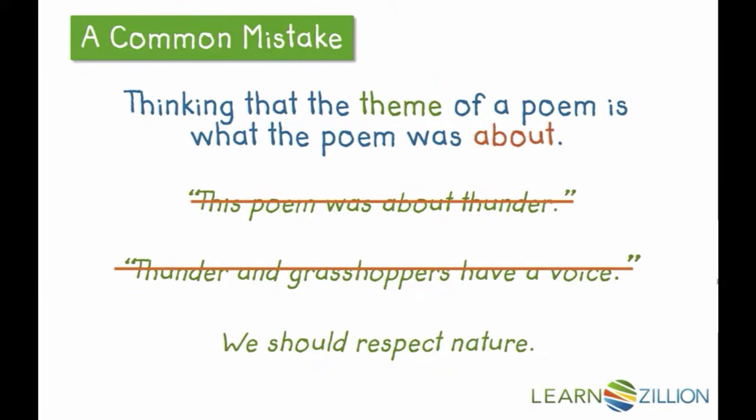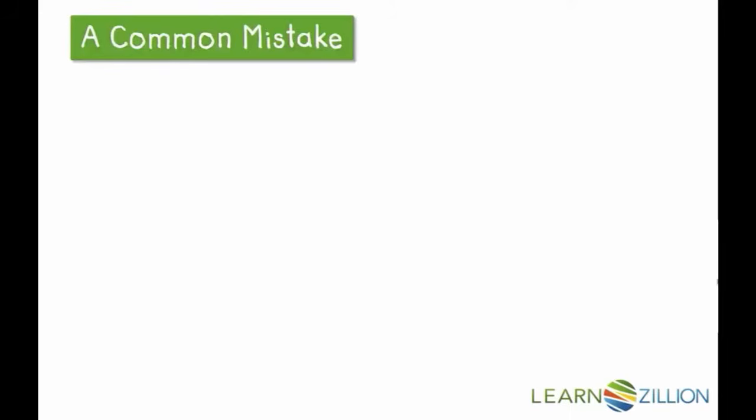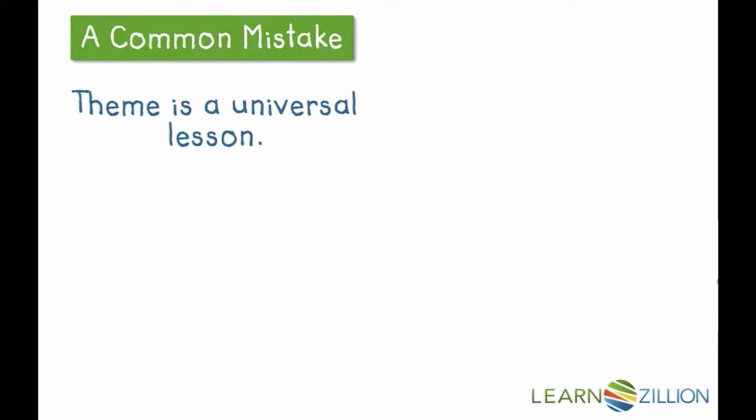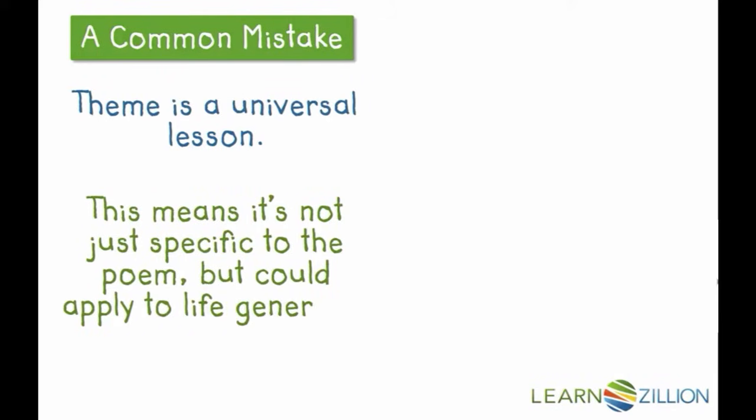"Thunder and grasshoppers have a voice" is true for this poem, but it doesn't give us a lesson. "We should respect nature" is a universal theme. Theme is a universal lesson, meaning that it's not just specific to the poem, but it can be applied anywhere in life.